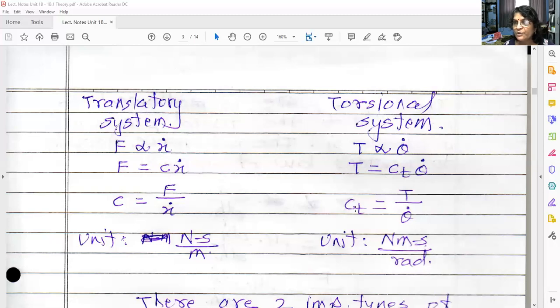What do you mean by Ct? T upon theta dot means it is torque per unit angular velocity. What is the unit of this Ct? Unit of torque is Newton meter. Unit of theta dot is radian per second. So unit of Ct is Newton meter second per radian.